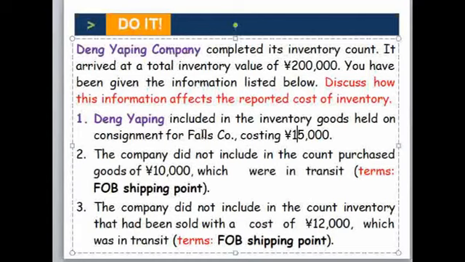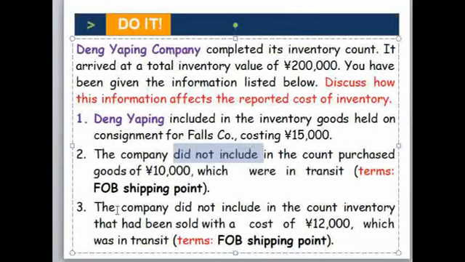Rather, he is the consignee selling on behalf of the feeding corporation. And the other thing, the company did not include in the count of purchased goods the 10,000 which are in transit, FOB shipping point. Look here, when the term is FOB shipping point, then Danny is the owner of the goods. Therefore, directly add this one, because he still did not recognize this type of term, FOB shipping point.